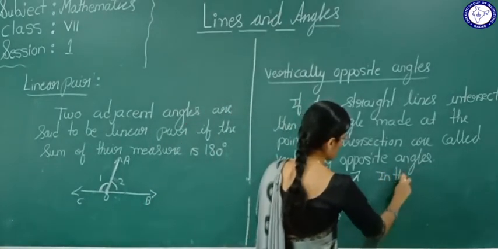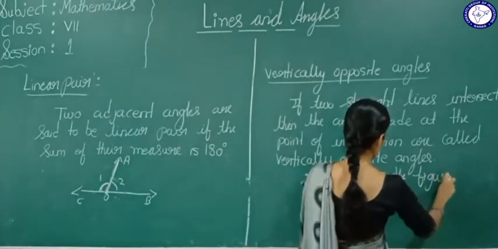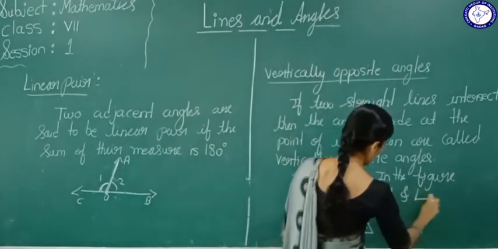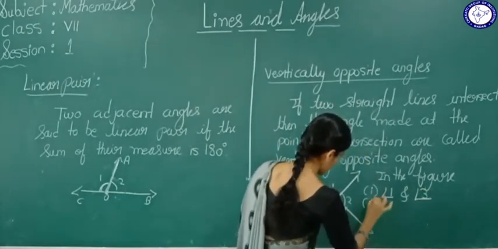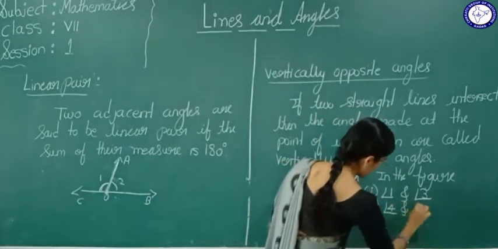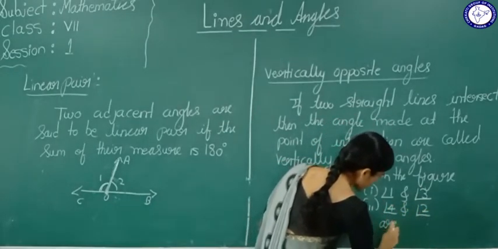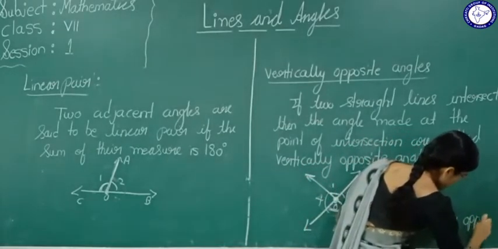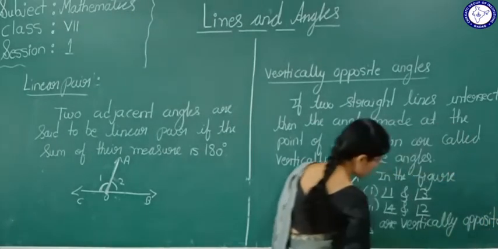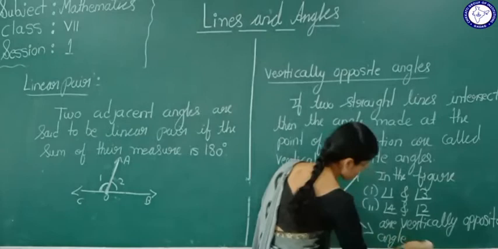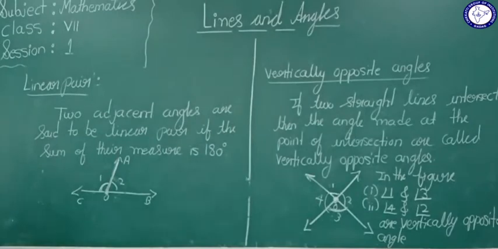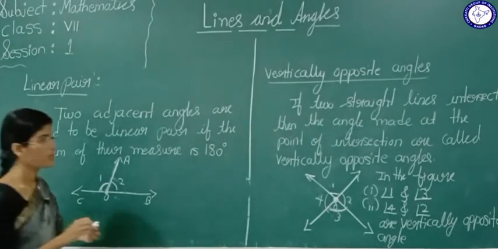So we will write here, in the figure, angle 1 and angle 3, second one angle 4 and angle 2 are vertically opposite angles. Understood?